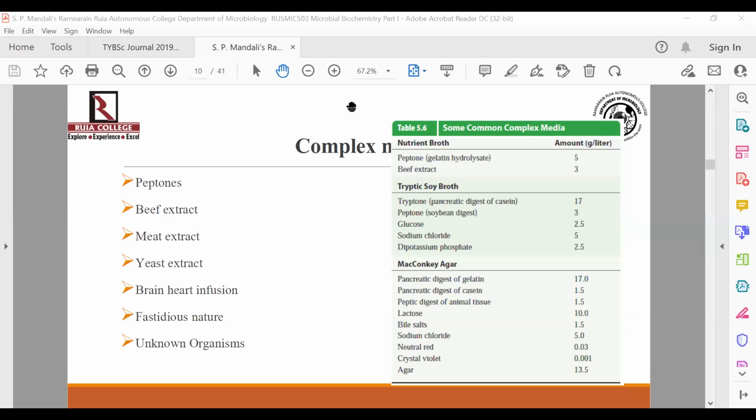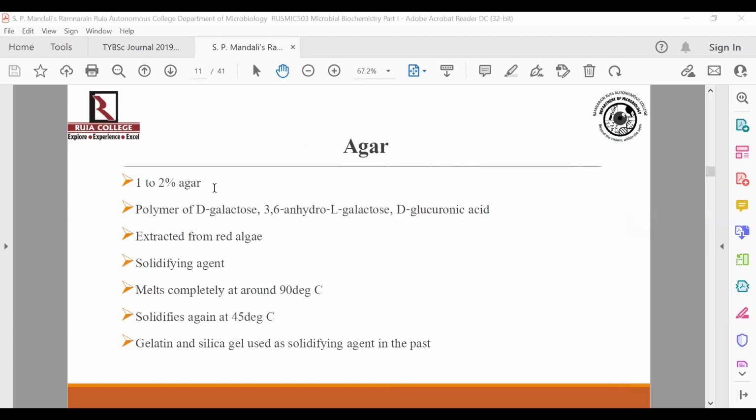Correct? Now we are going to look at some basic bacteriological media which you make use of in the microbiological lab on the daily basis. But before we get into those types, it's very important for us to understand what agar is. Though some basic discussion we have already had, let us try to understand some more points about agar.